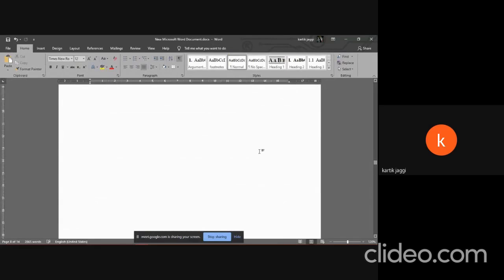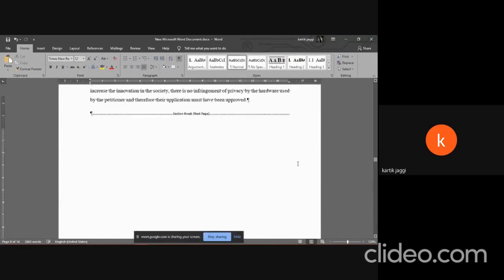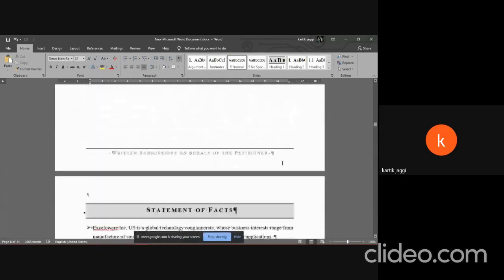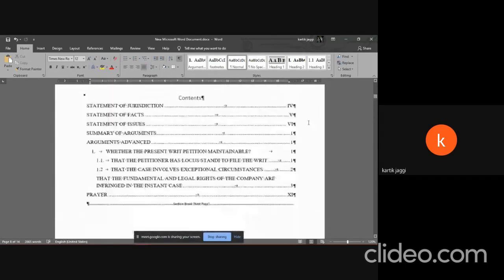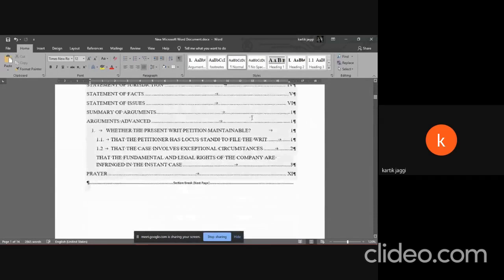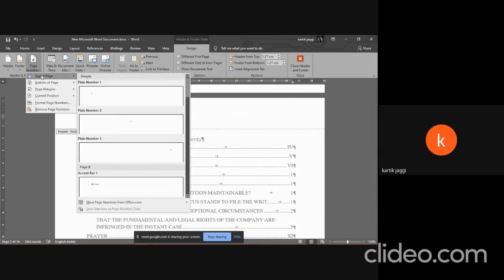Okay, so now this will allow you to, just like have a unique header, have unique page numbers as well. So for example, let's start from the top. We'll leave the cover page unnumbered. Now we go to table of contents. Once you double click on the header, it will show this menu. You click on page number, top of page, and select the style you want. I'm gonna go with plain page number 3.